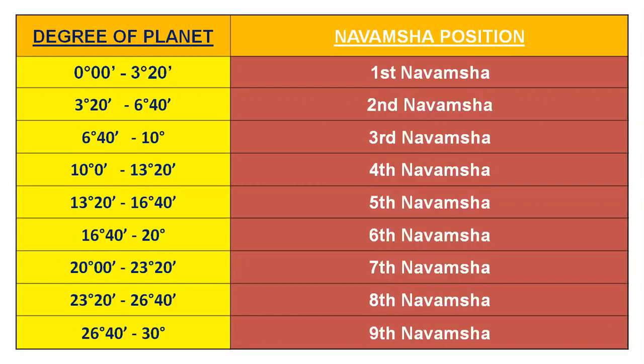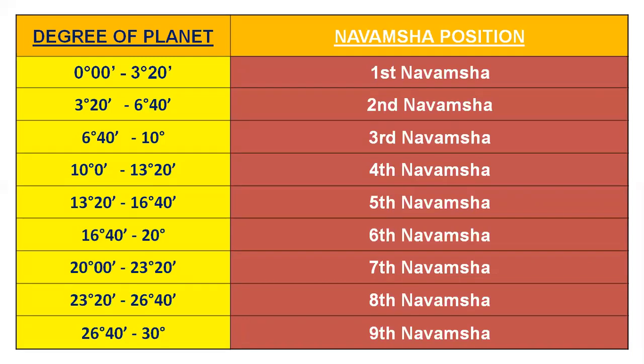If the planet falls in 13 degrees 20 minutes to 16 degrees 40 minutes, anywhere between these two degrees, it is in the fifth Navamsha. If the planet falls in 16 degrees 40 minutes to 20 degrees, it falls in the sixth Navamsha. If the planet is in 20 degrees to 23 degrees 20 minutes, it is in the seventh Navamsha. 23 degrees 20 minutes to 26 degrees 40 minutes, it is in the eighth Navamsha. 26 degrees 40 minutes to 30 degrees, it is in the ninth Navamsha.